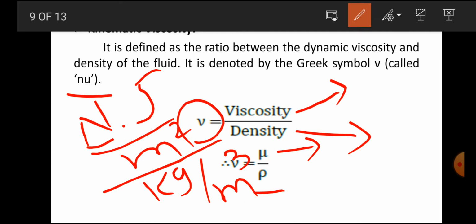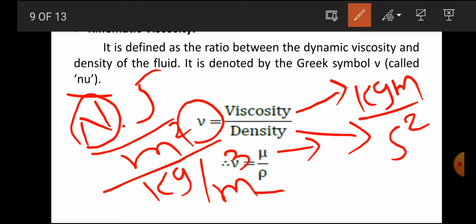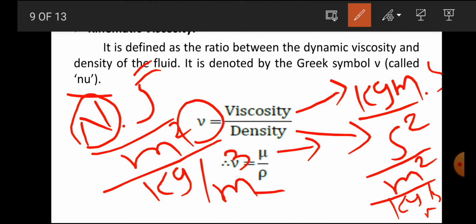First we convert Newton into SI units: Newton is 1 kg meter per second square. The second on the upper side stays as it is, the denominator has meter square, and the density in the denominator is kg per meter cube. The kg cancels out, then meter square goes to the upper side, and the second cancels out. After cancelling, the unit is meter square per second. That is the unit of kinematic viscosity.